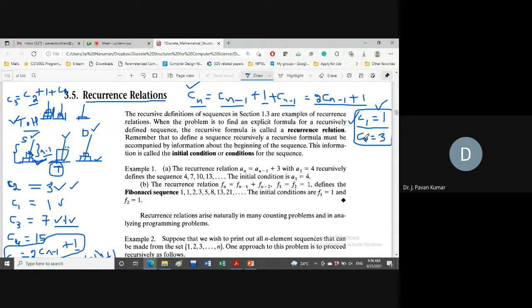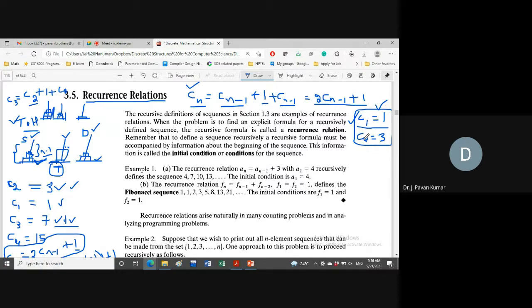Now come back to the Fibonacci example. We have base cases: the first two Fibonacci numbers are 0 and 1, or 1 and 1, depending upon the application. Both give the same sequence except for the initial terms.